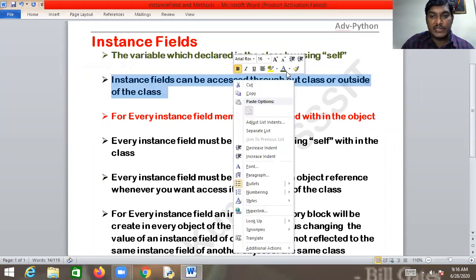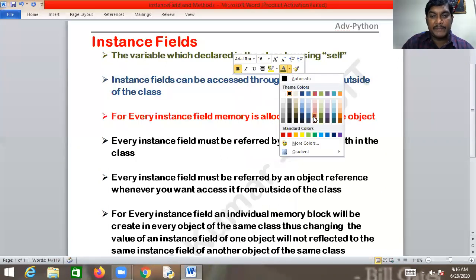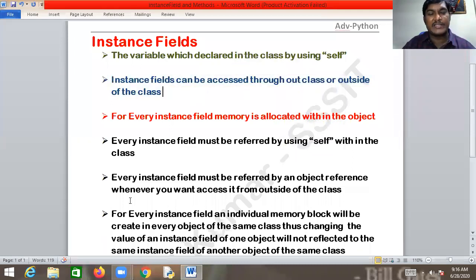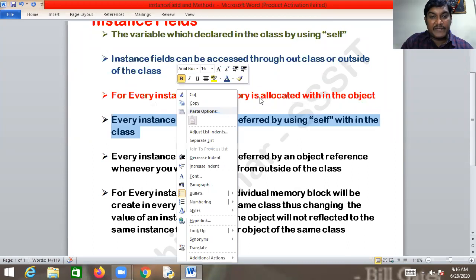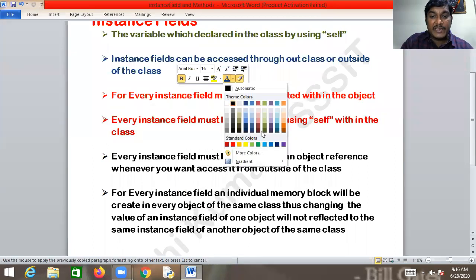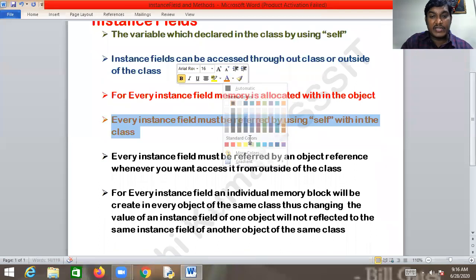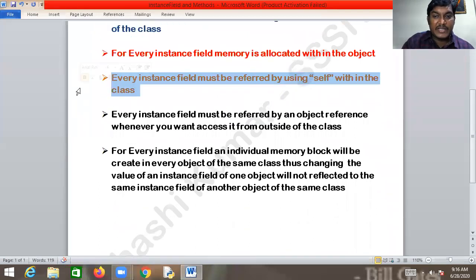Now let me show you all these points, but before starting, please keep these points in mind. What are instance fields? The variables declared within the class by using self. They can be accessed throughout the class or outside of the class, and for every instance field, memory is allocated within the object. Another important point: every instance field must be referred to by self throughout the class.